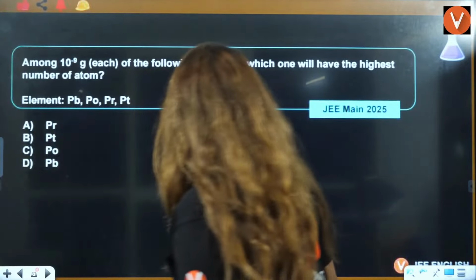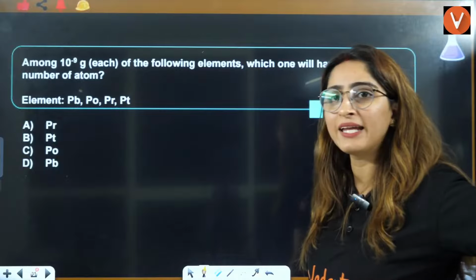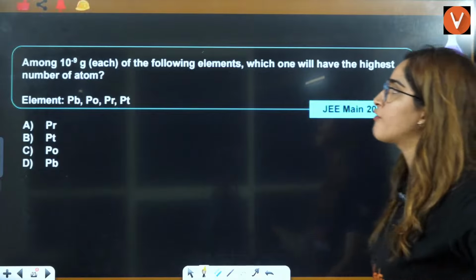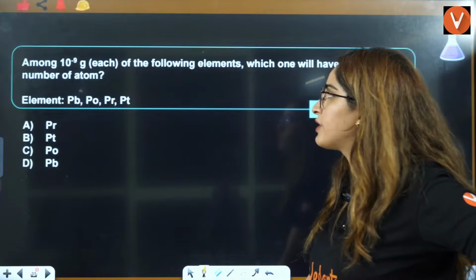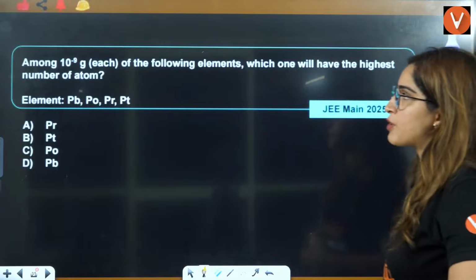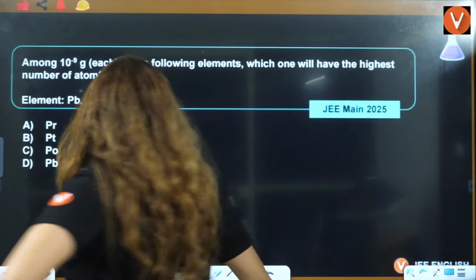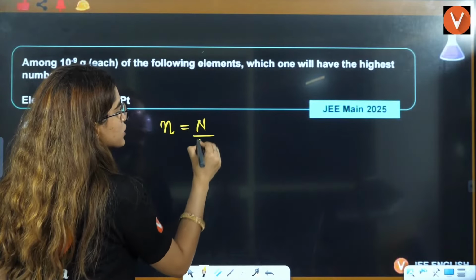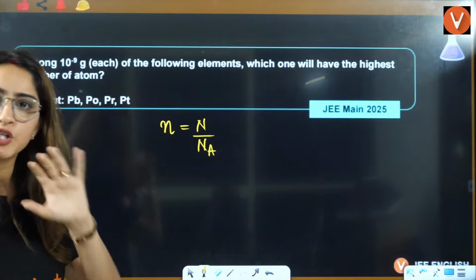Now let's start with the next question. They have given among 10 raised to power minus 9 gram each of the following elements, which one will have the highest number of atoms? They have given this much gram of each atom, that means the weight is the same. They are asking which one will have the highest number of atoms. We know that number of moles is equal to number of particles by Avogadro's number. Avogadro's number is constant, that is 6.022 into 10 raised to power 23.